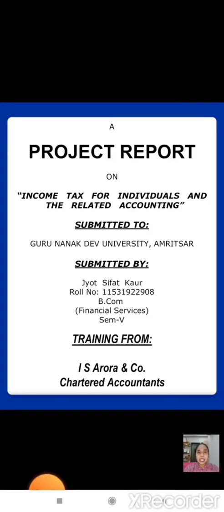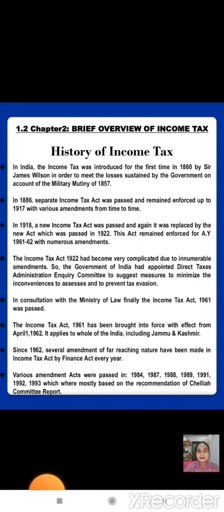The project report is based on the topic Income Tax for Individuals and the Related Accounting. The training was taken from I.S. Arora and Company, Chartered Accountants. Brief overview of the income tax.